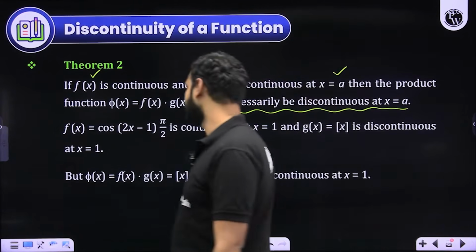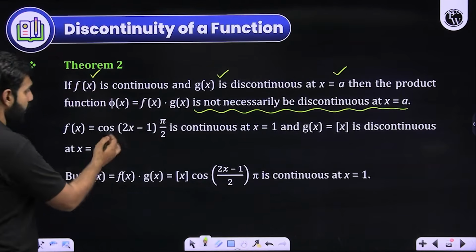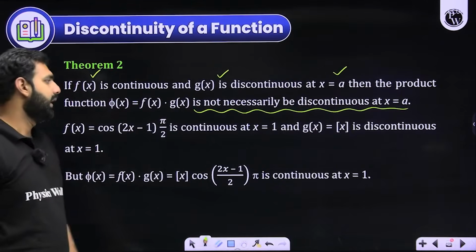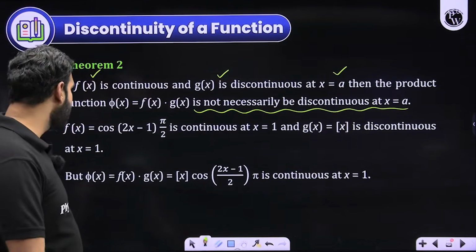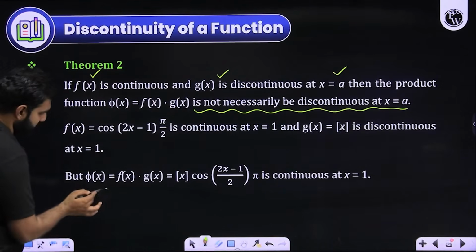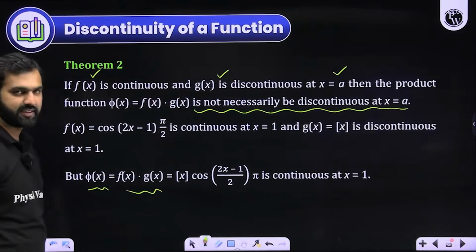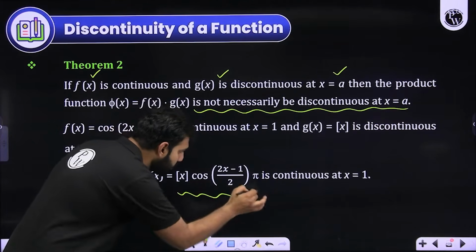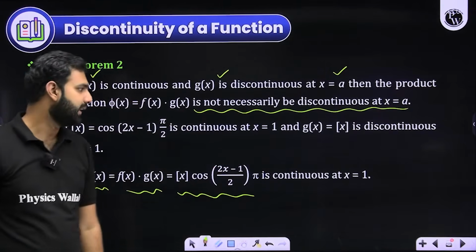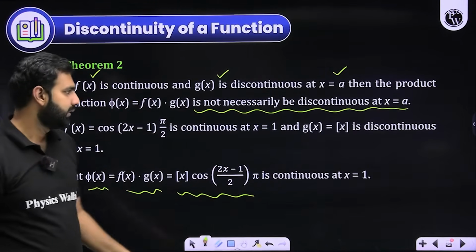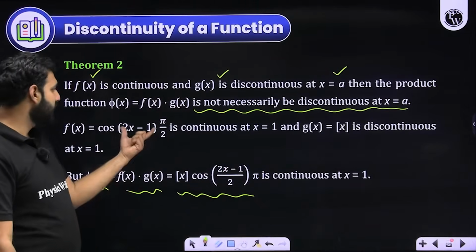For example, there is a function cos of (2x minus 1) times pi by 2, and the other function is g of x, which is GIF of x. When I multiply these two functions, let's say there is another function psi x, which is the product of f of x and g of x, which is GIF of x times cos of (2x minus 1) times pi by 2. Now please understand, at 1, this is discontinuous. At 1, this is continuous.